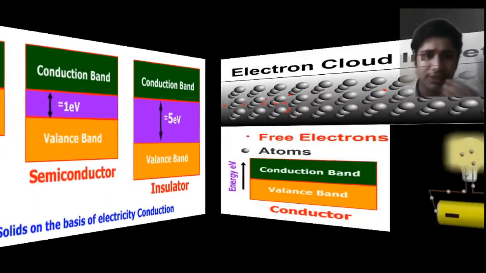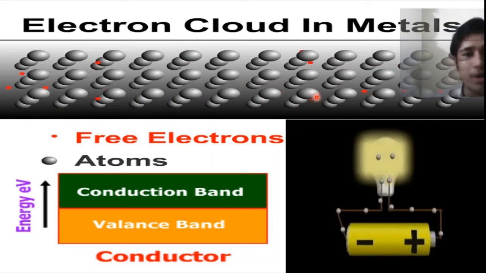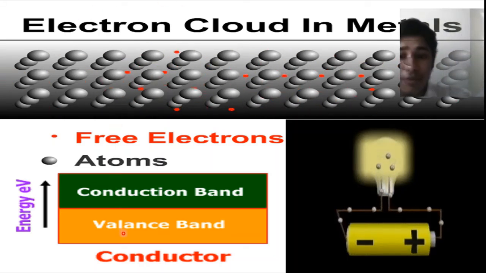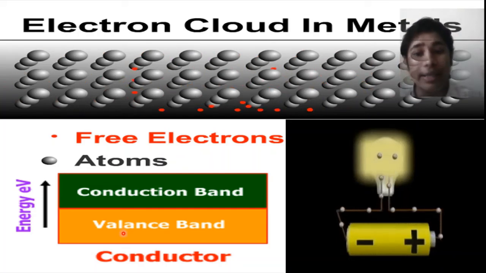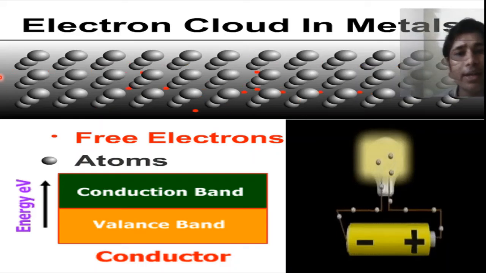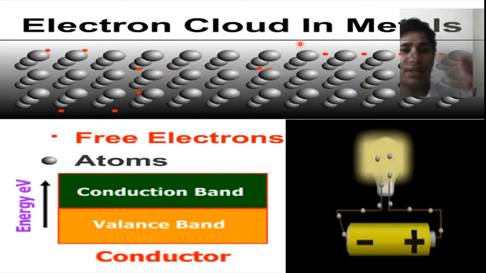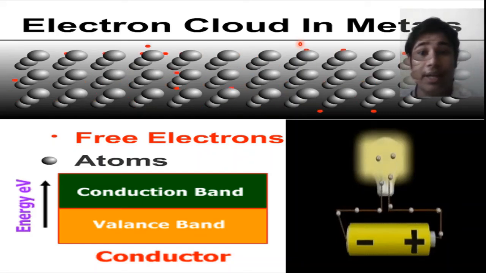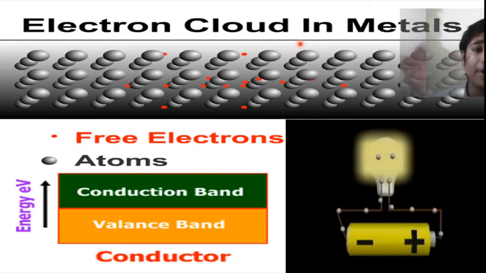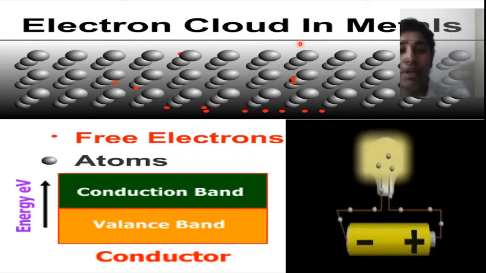Let us study more clearly what is going on in metals or conductors. Here electrons are free because valence electrons can go easily to the conduction band. So all these electrons are free and form a cloud, as in the sky. These electrons are like water molecules in the sky that are free to go anywhere.